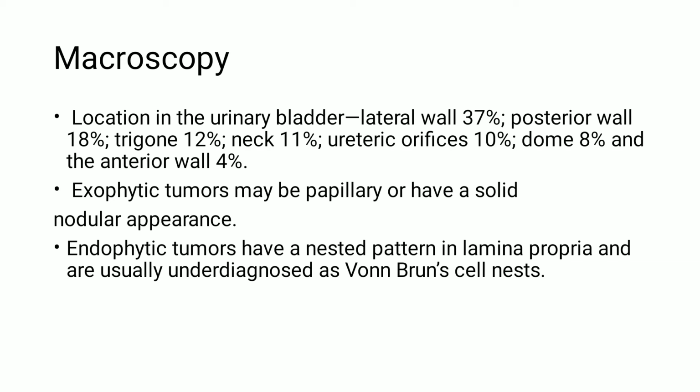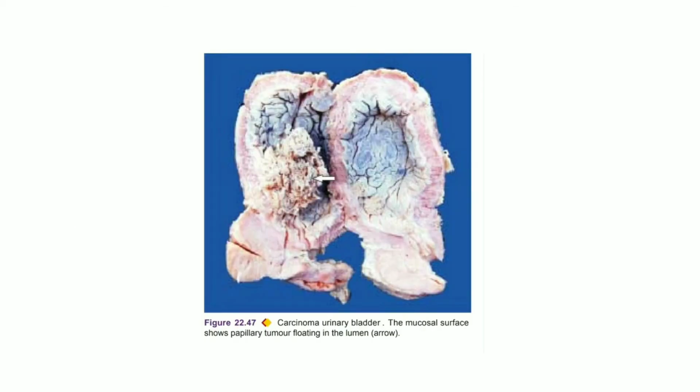Exophytic tumors may be papillary or have a solid nodular appearance. Endophytic tumors have a nested pattern in lamina propria and are usually underdiagnosed as von Brunn cell nest. This is the gross image which is showing the mucosal surface which shows papillary tumor projecting into the lumen. This is marked by the arrow.